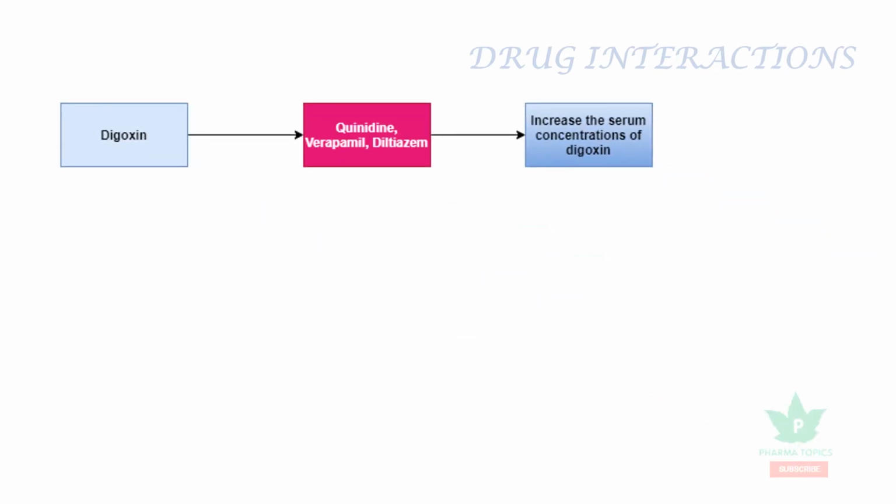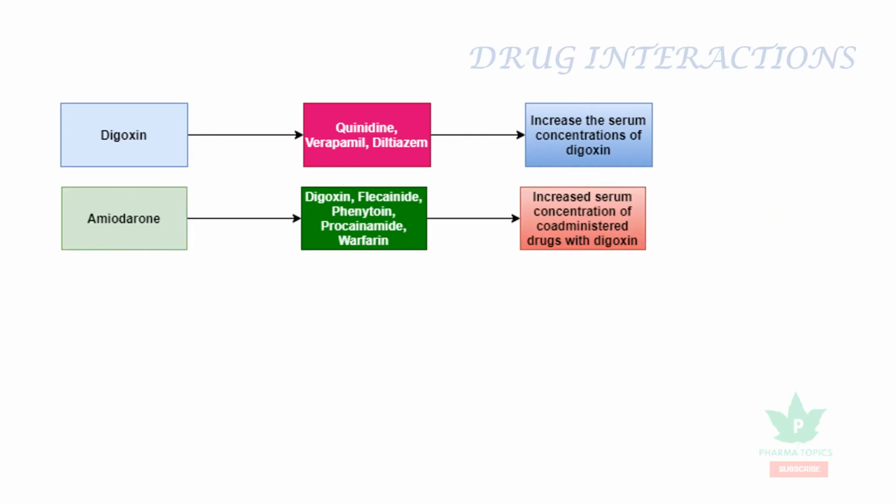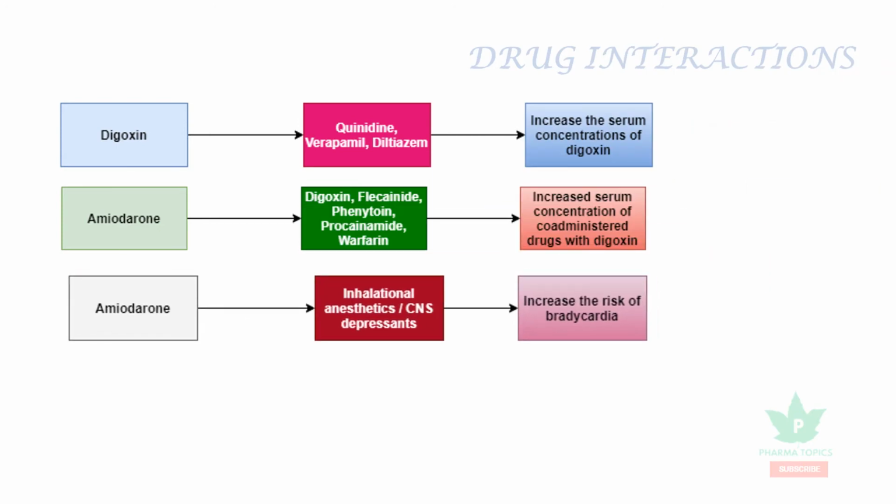When digoxin is combined with quinidine, verapamil, or diltiazem, they increase the serum concentration of digoxin by displacing it, and it increases its toxicity. When amiodarone is combined with digoxin or flecainide or phenytoin or procainamide or warfarin, amiodarone increases the serum concentration of all the co-administered drugs. Amiodarone, when combined with inhalational anesthetics or CNS depressants, increases the risk of bradycardia.